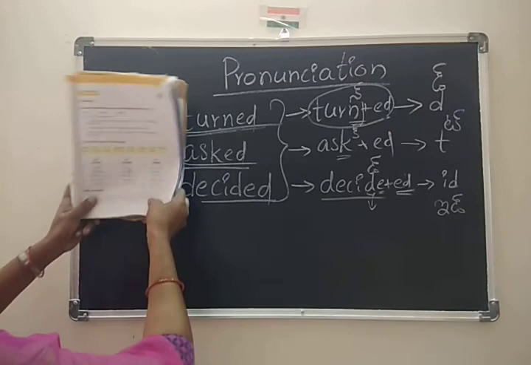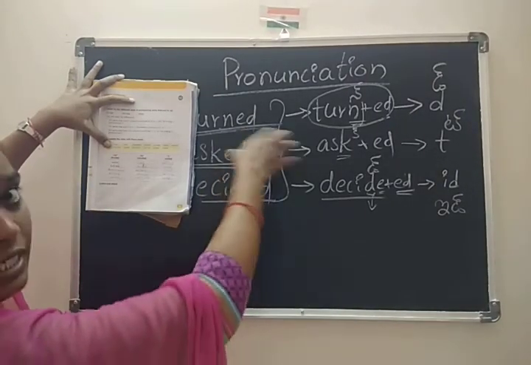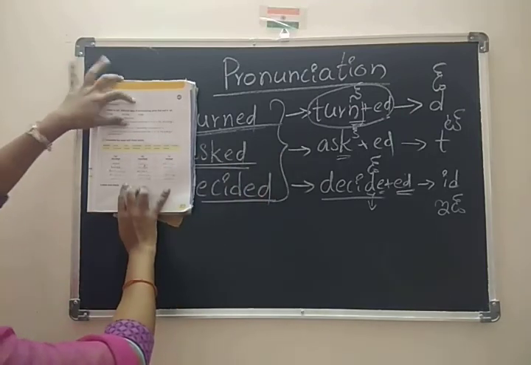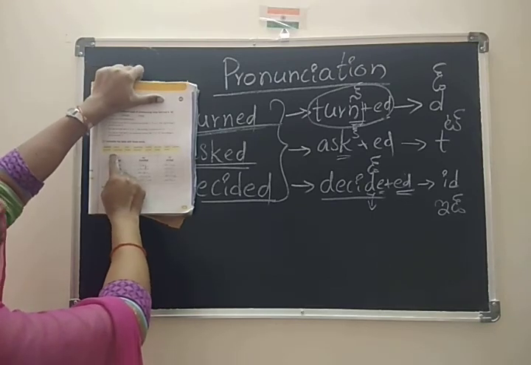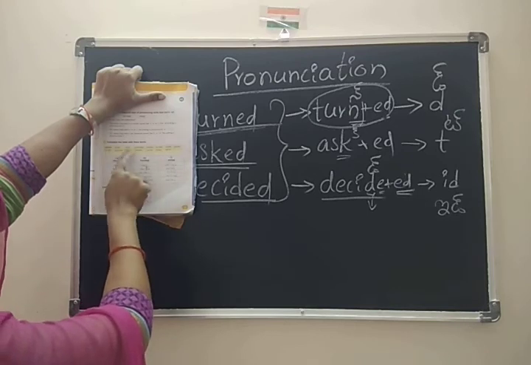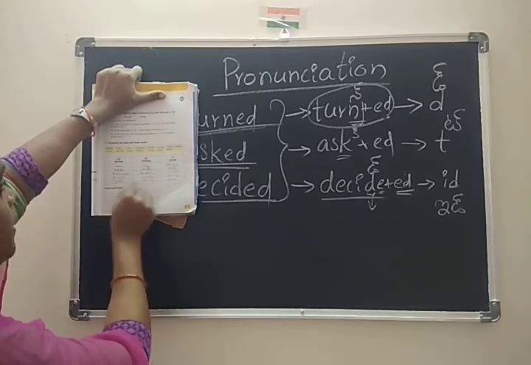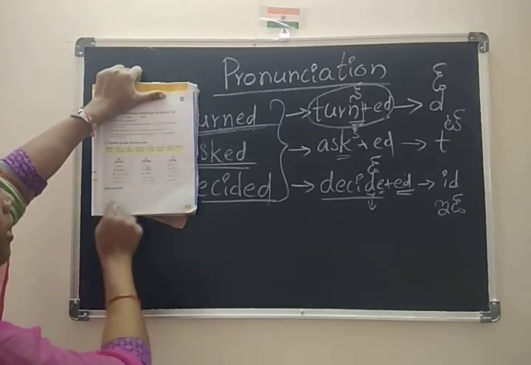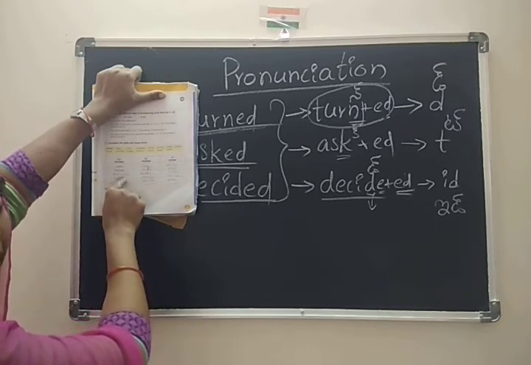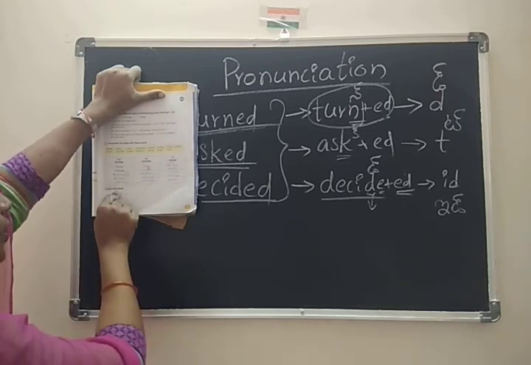Yes, coming to your textbook, children. Here they gave the difference among the three individually, and a table is also given. Some words are there, see here in the yellow box. You have to choose the correct pronunciation in that particular box. There are 3 columns here. You have to complete this table with the correct pronunciation of the word.